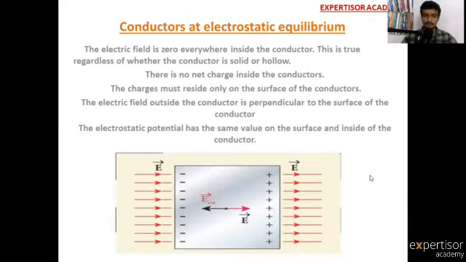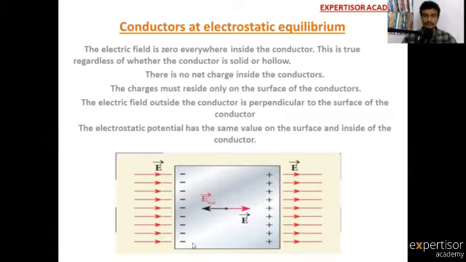So see this diagram. In this diagram, there is one conductor. On this side, negative charges; on this side, positive charges are there. Positive charges generate field lines away from that charge.